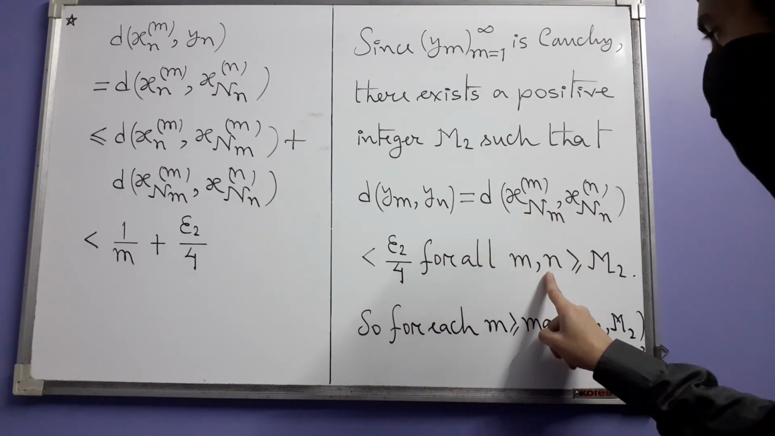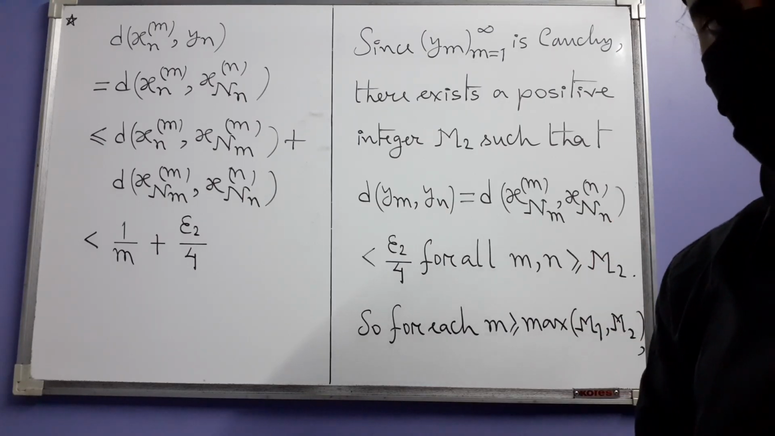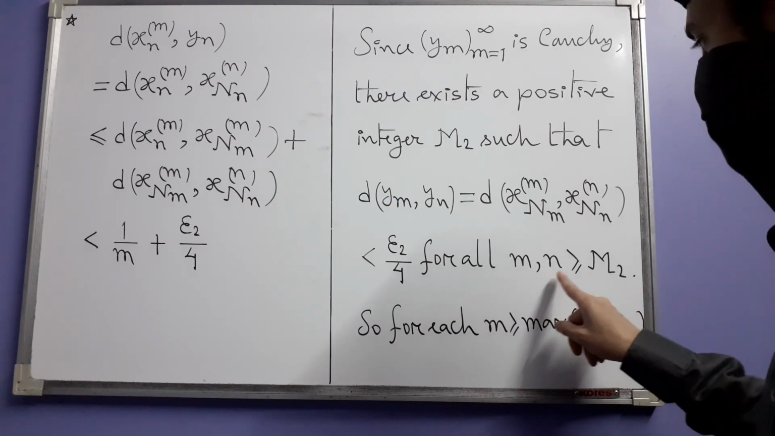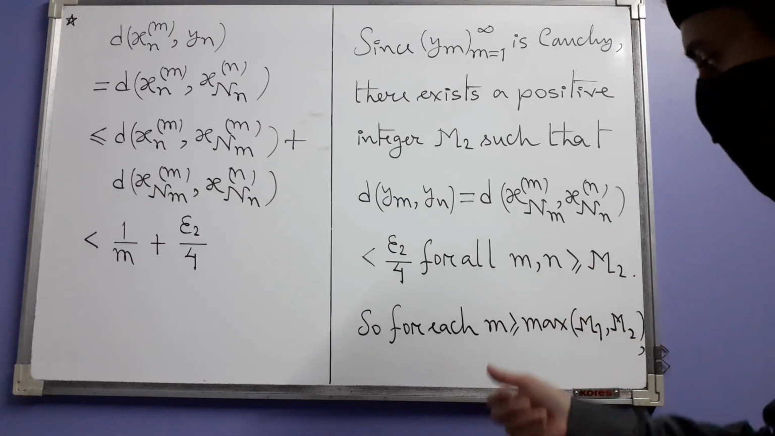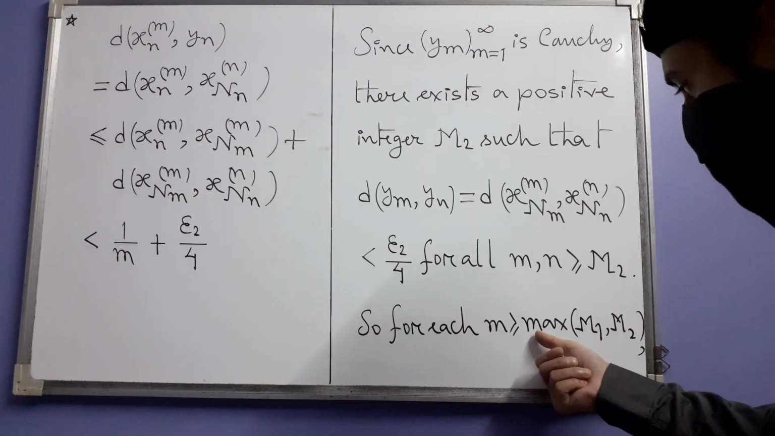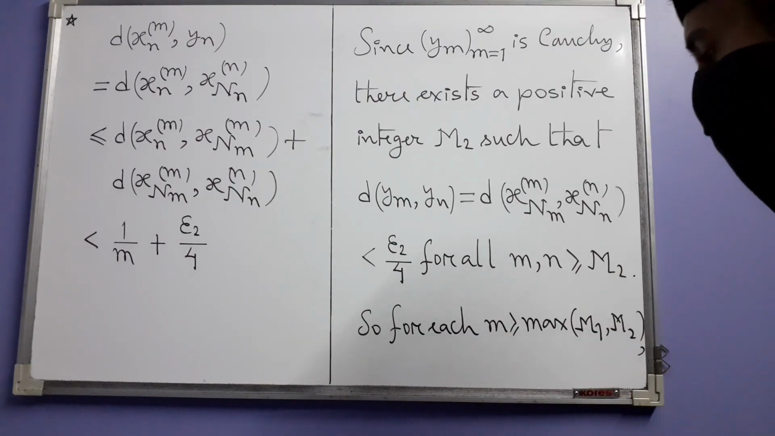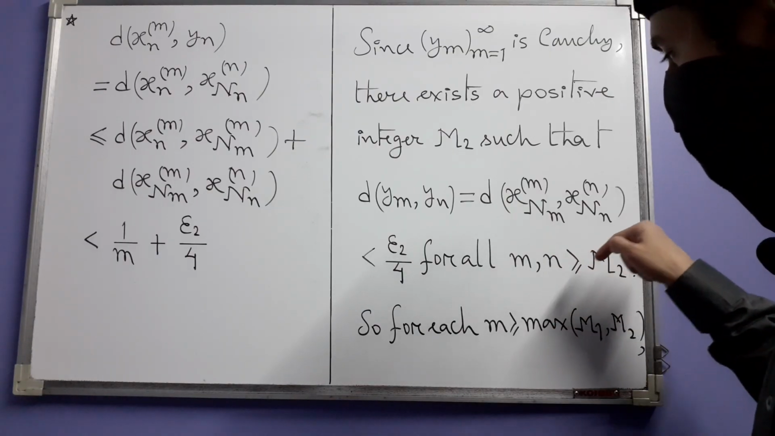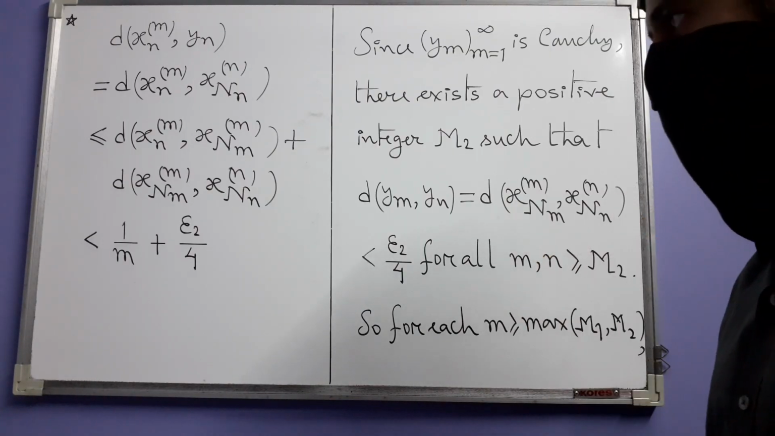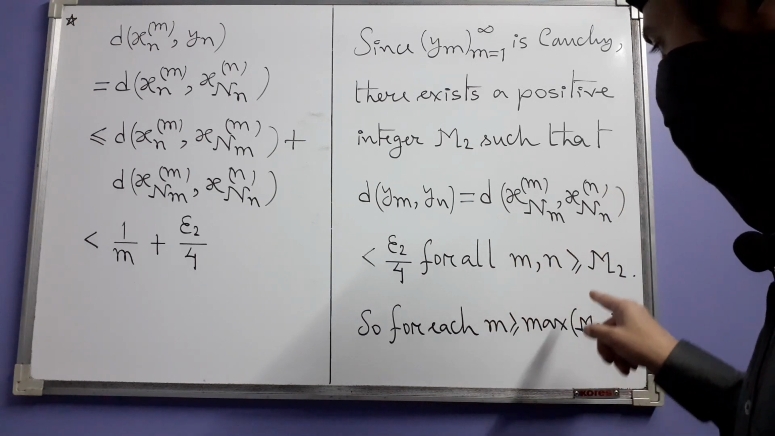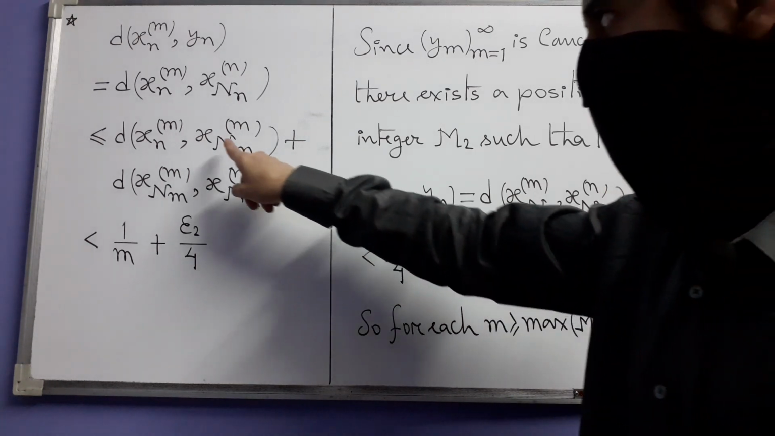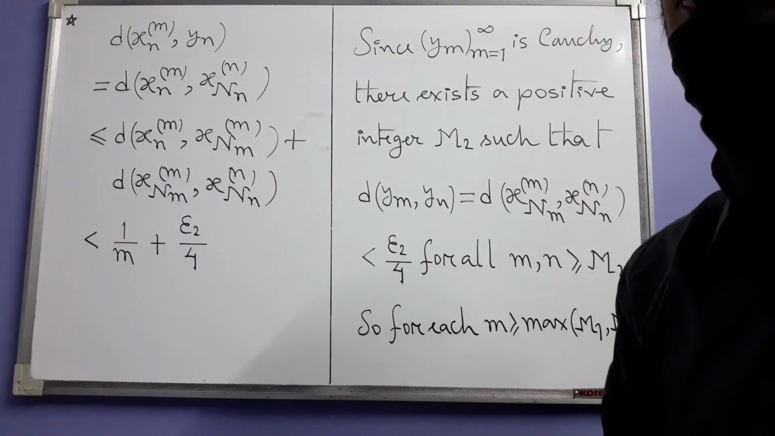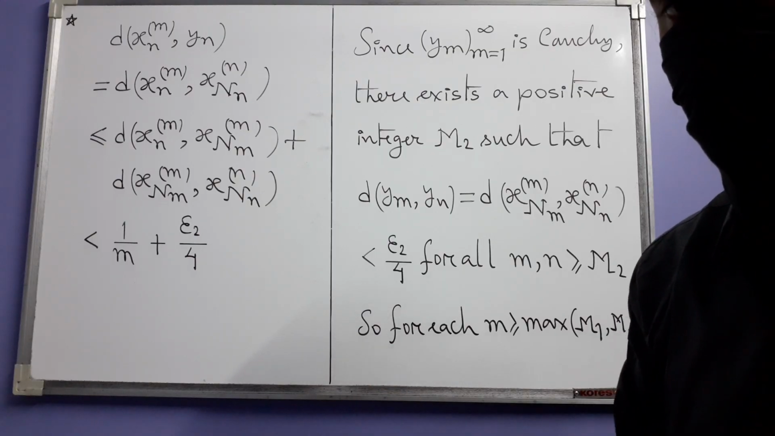However, n and m should be greater than or equal to m2, right? Because then only this happens. So is m greater than or equal to m2? Yes, we already have that. M is greater than or equal to the maximum of m1 and m2, so obviously m is greater than or equal to m2 also. But I need n to be greater than or equal to m2 as well, and for this to happen I need n to also be greater than or equal to nm. So accordingly now I have to write it.